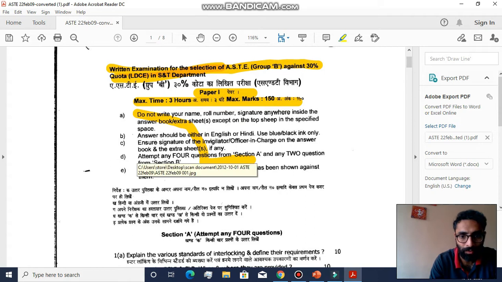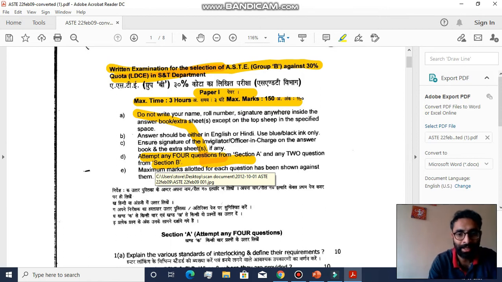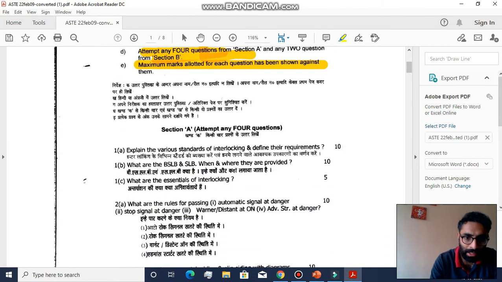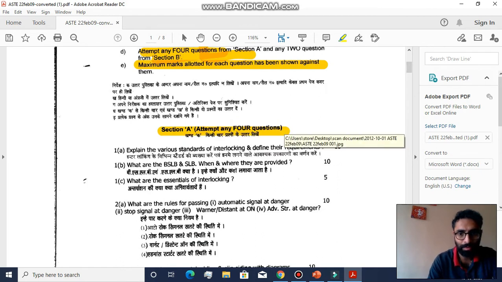Attempt any 4 questions from section A and any 2 questions from section B. That is what you have to do, and maximum marks allotted for each question has been shown against them, right? Everything is written in both English and Hindi, right? Let's go ahead and do section A first. We have to attempt any 4 questions from section A. Let's go to the first question, and today we are going to look at only the first question.